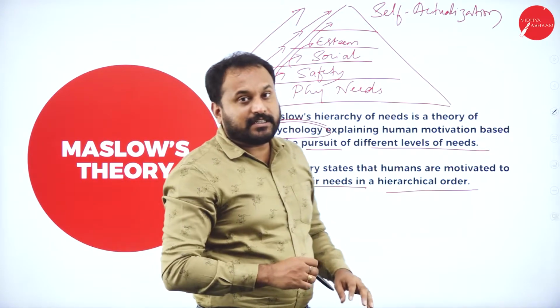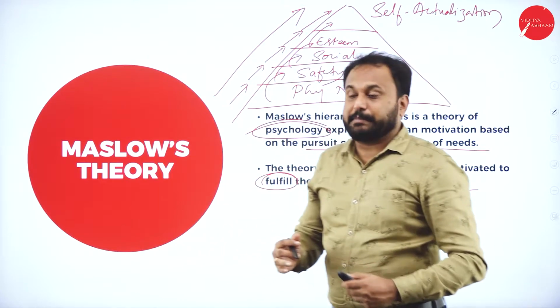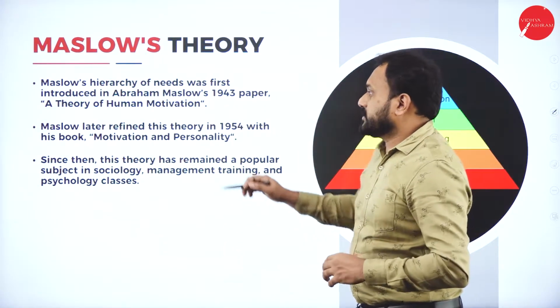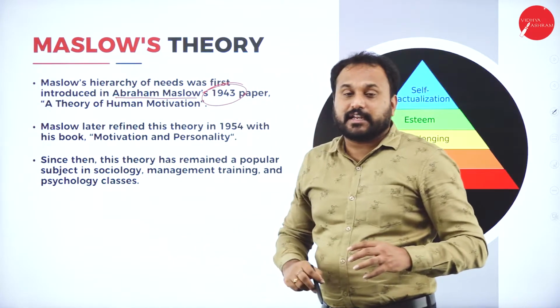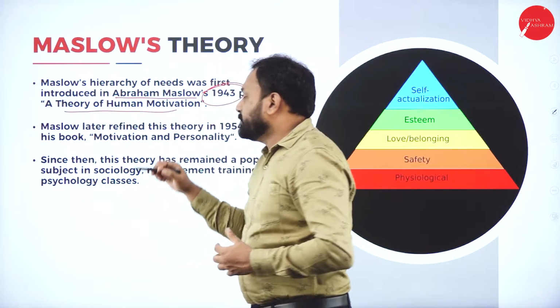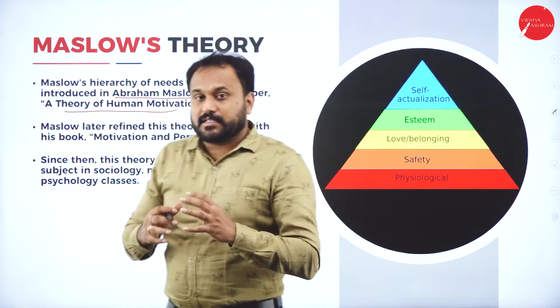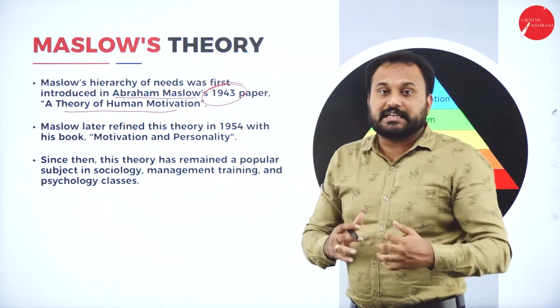Now, he has written numerous articles and a lot of books where he has mentioned this. Maslow's hierarchy of needs was first introduced by Abraham Maslow in 1943 in his research paper, Theory of Human Motivation. But it became very famous only when it was published as a book.